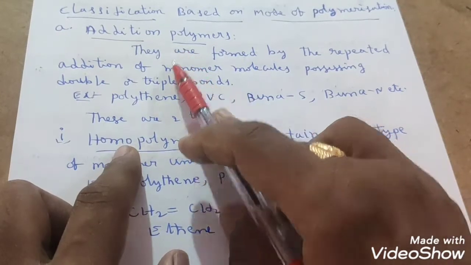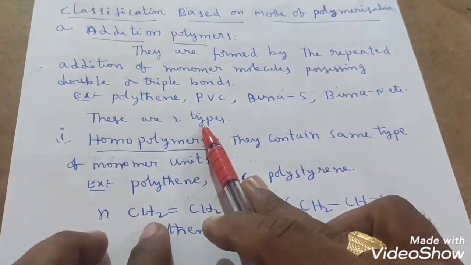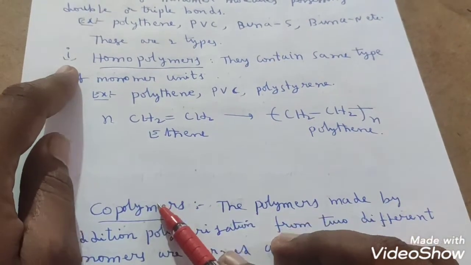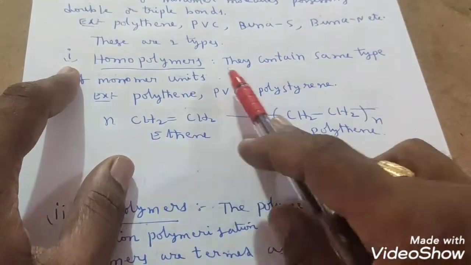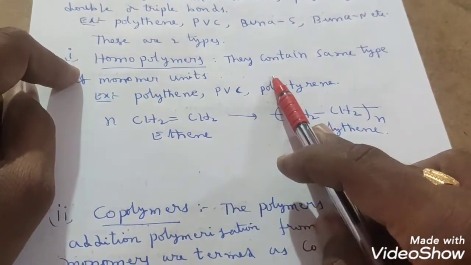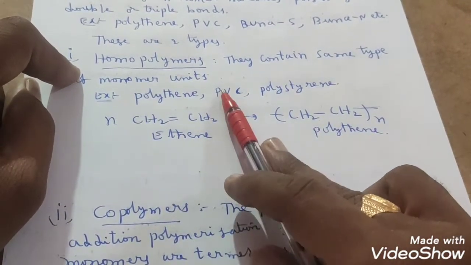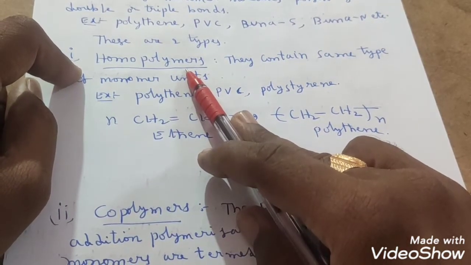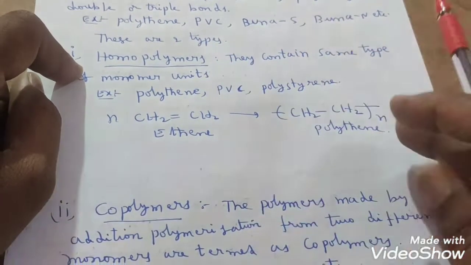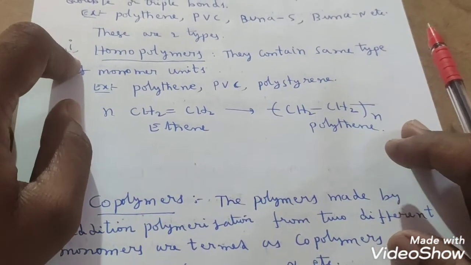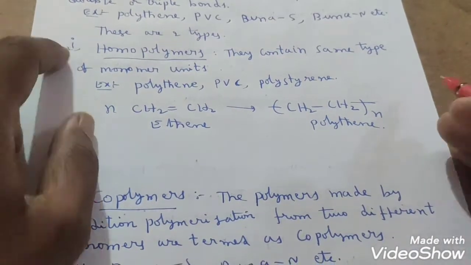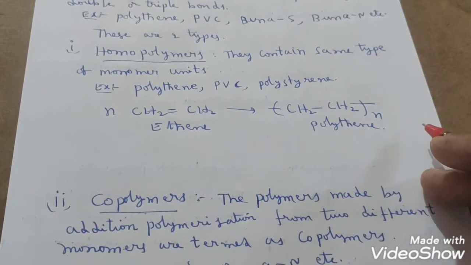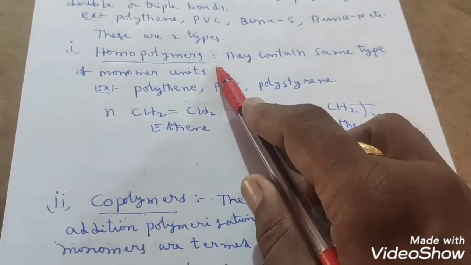These addition polymers are mainly classified into 2 types again. What are those? Homopolymers and copolymers. Homopolymers are formed when an addition polymer is formed by the same type of monomer units. If addition polymerization takes place from many monomer units of the same type, then we call that homopolymers.